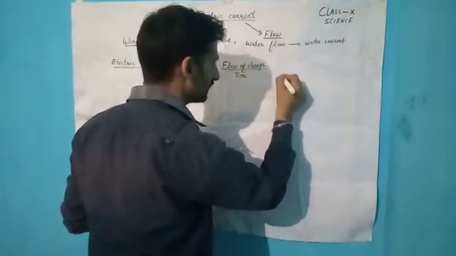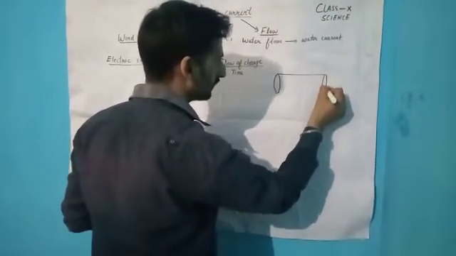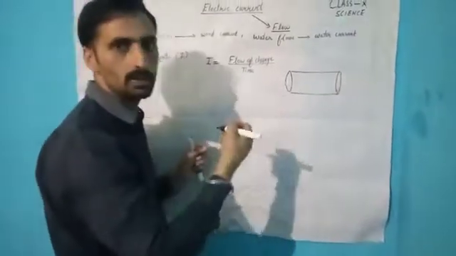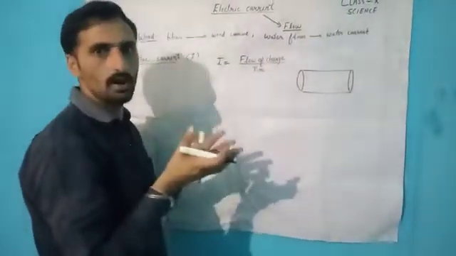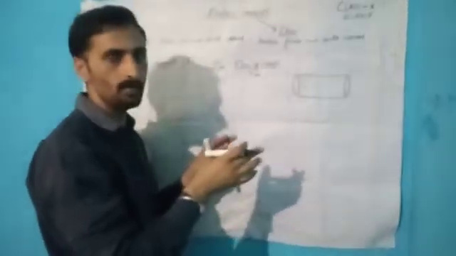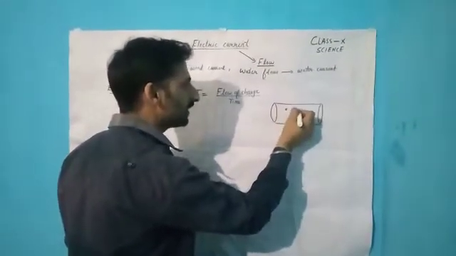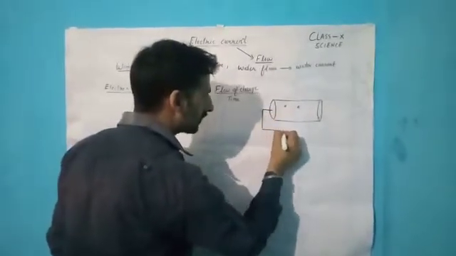Imagine this is a conductor which conducts electricity. A conductor contains a large number of electrons, because it is made from atoms, and atoms constitute electrons. Now some potential is applied across the conductor.